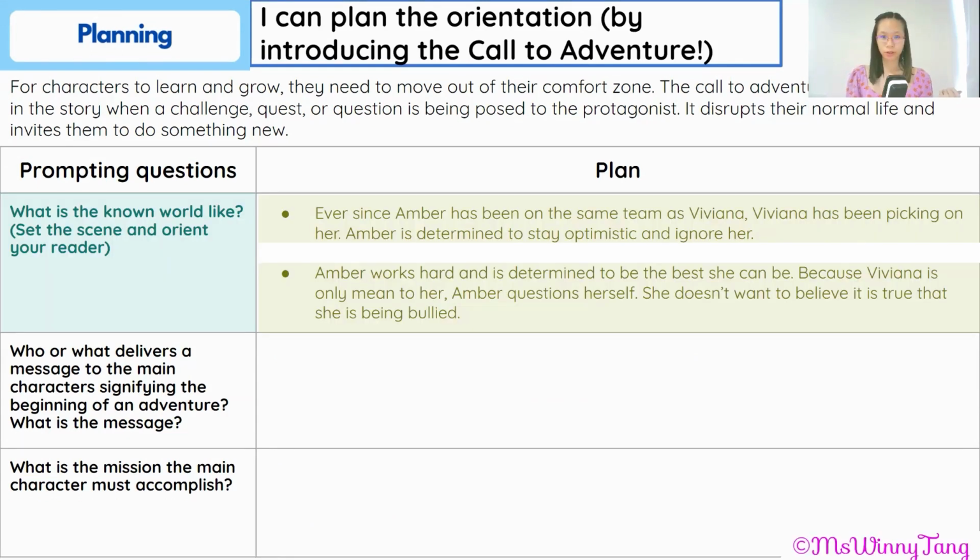Well, first of all, we know that Amber is on a cheerleading team. We know that Viviana picks on her. We could also give examples of how Viviana is also picking on her so that we can describe this in the story. And we know that if someone is being picked on, then they might lose self-esteem. They might question themselves.